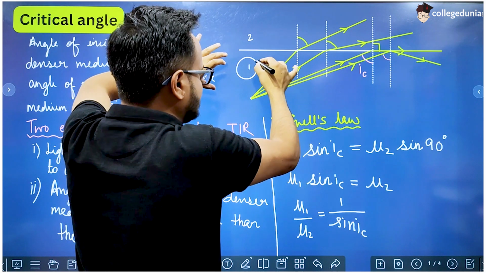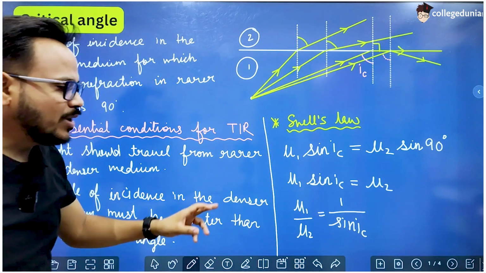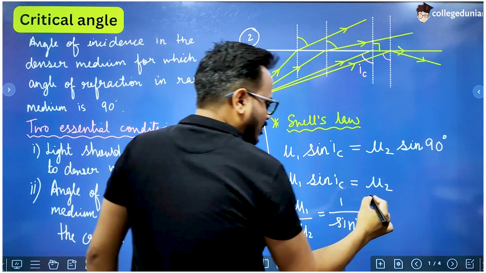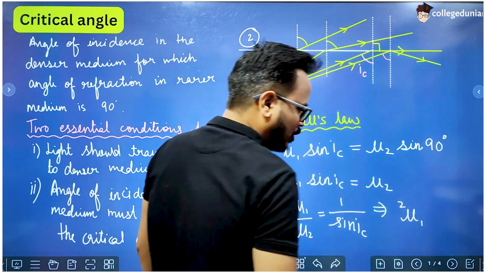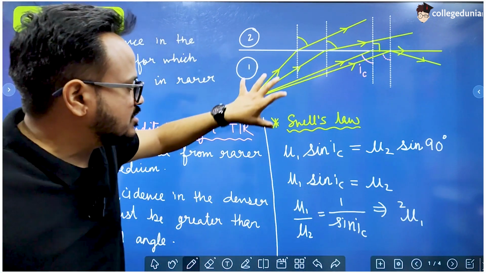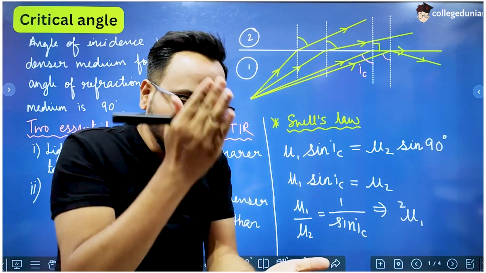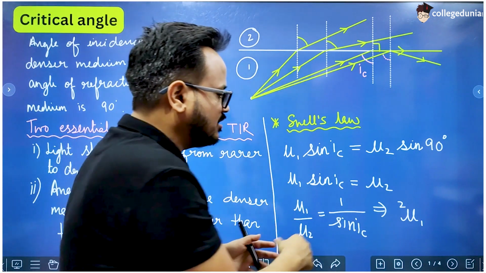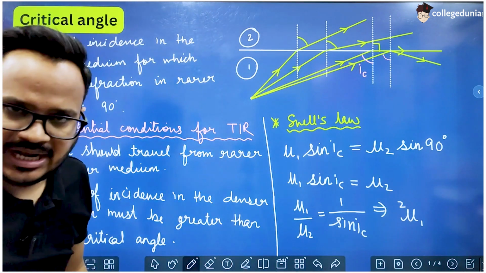Refractive index of this medium is mu1 and refractive index of this medium is mu2. So what is mu1 by mu2? Mu1 by mu2 is simply the refractive index of medium 1 with respect to medium 2. That is, this is the refractive index of the medium in which the light is making the critical angle, with respect to the medium it is in contact with.